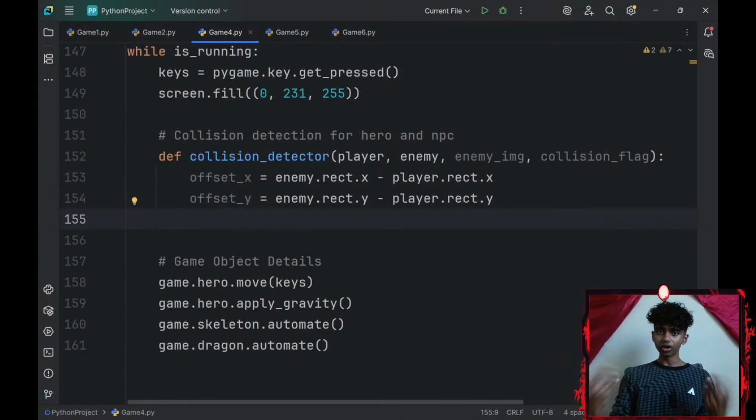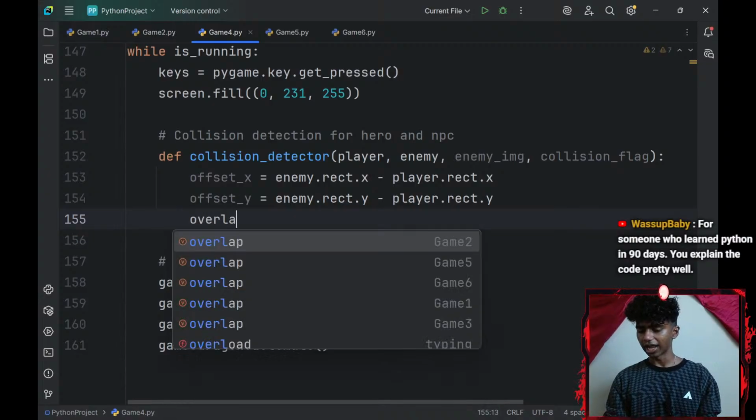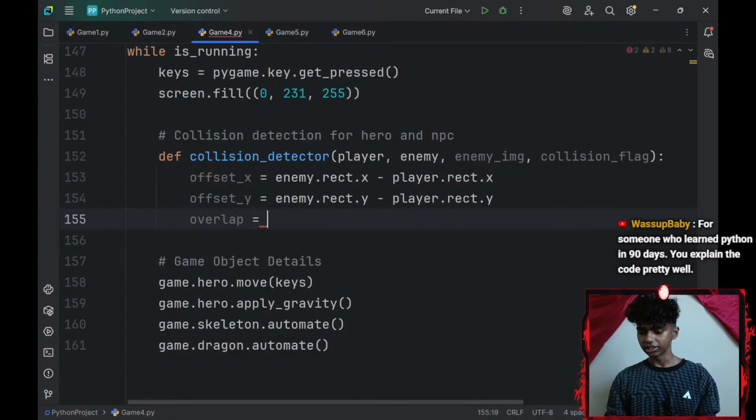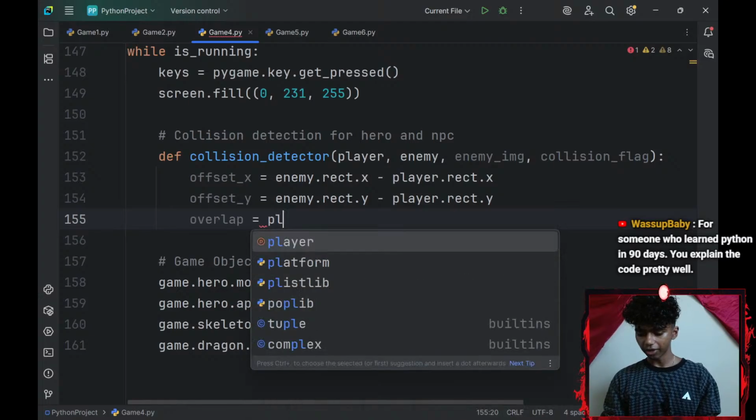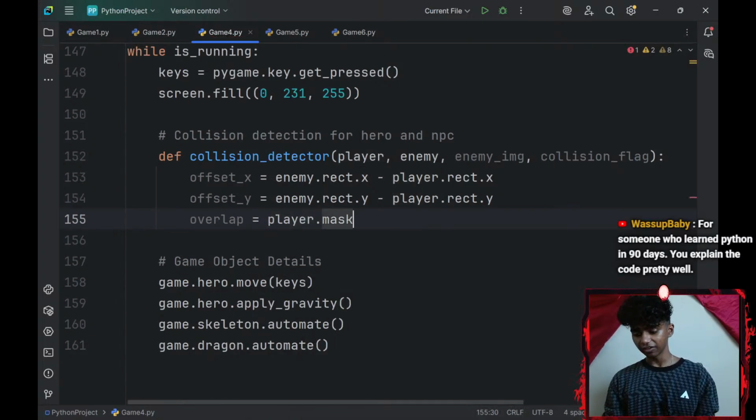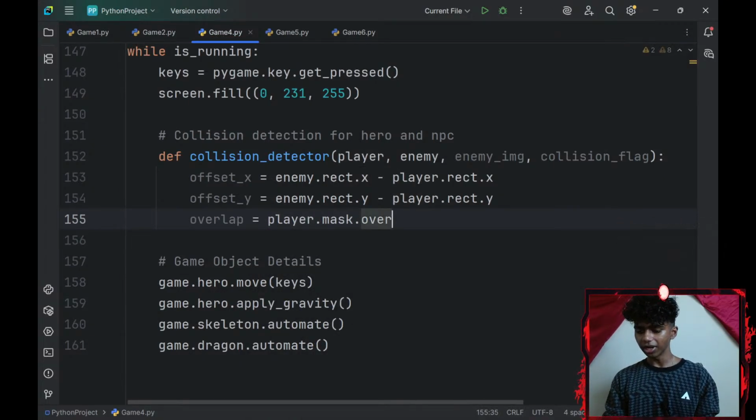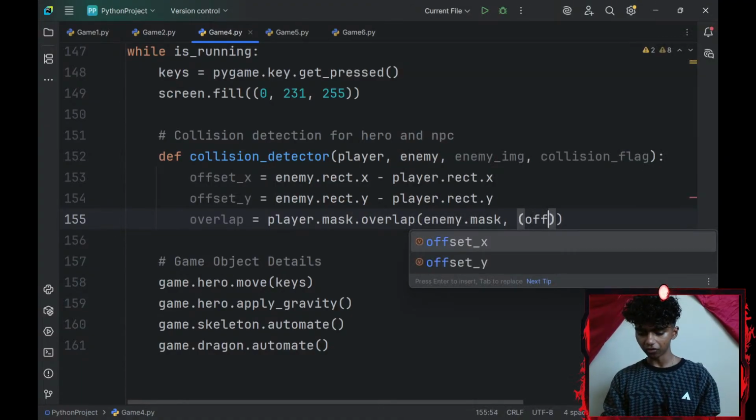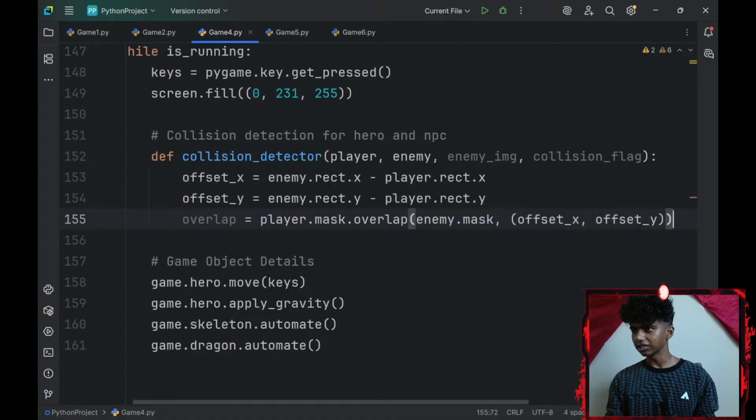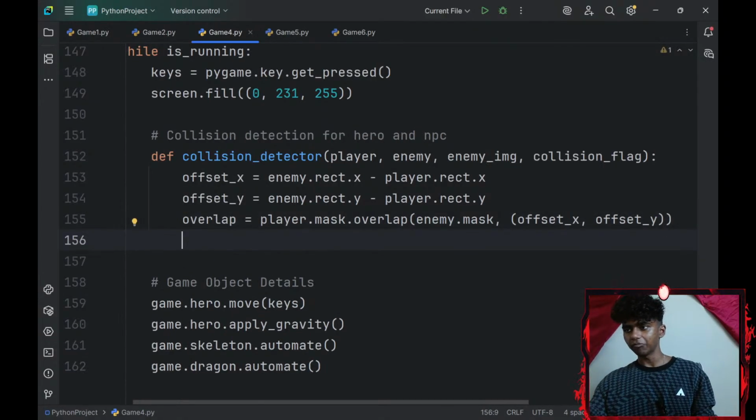And then I would need an overlap variable to check if they overlap. So I'll create an overlap variable. I'll set that equal to my player dot mask. If my player mask dot overlaps with my enemy mask, so my enemy dot mask at the given offset of offset_x_axis and offset_y_axis. Okay, that means if this statement is true, that means they overlap.